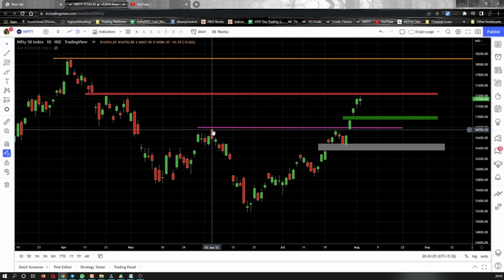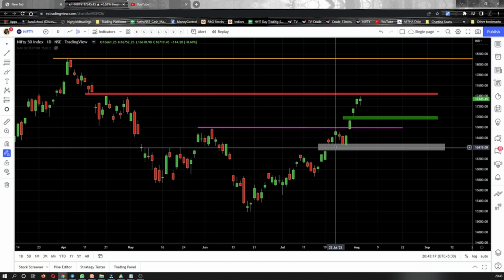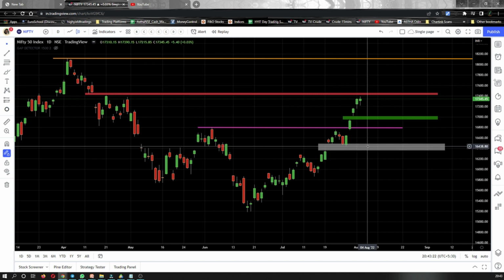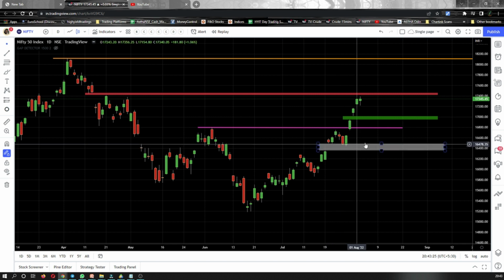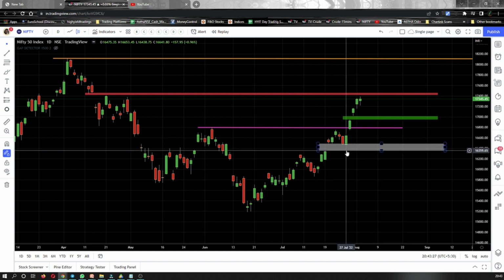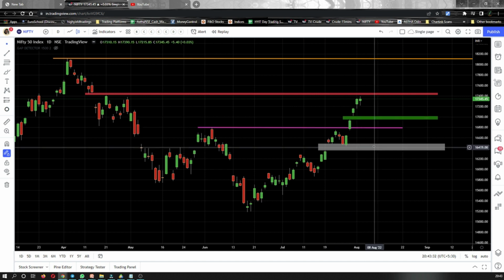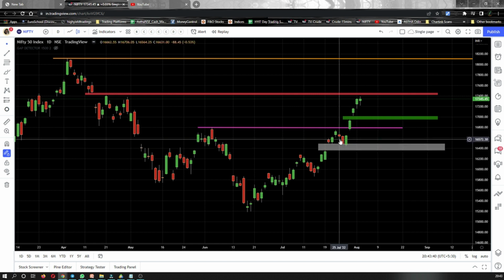Whenever in the higher time frames we see a swing high and the stock is in an uptrend, it is bound to face a resistance for some time. Not always, but most of the time. And the gray area that you see here, I had also mentioned that this is a support area. Why do I say that this is a support area? Because it has formed a gap. Whenever a gap is formed and the stock is going up, then that particular gap will surely act as a support zone. As you can see on the charts, the same thing happened.